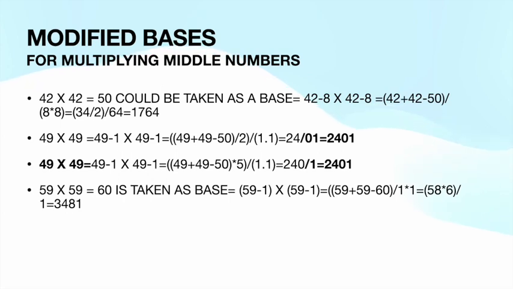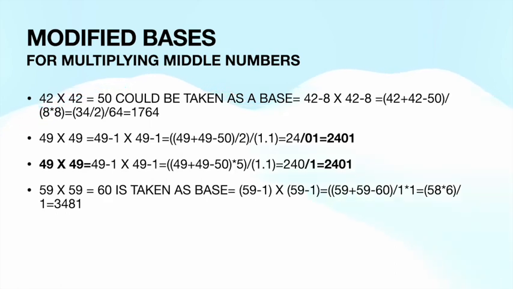So 42 plus 42 minus 50, slash 8 into 8. 84 minus 50 is 34, by 2. Why 2? Because in order to convert this value to decimal terms, we divide by 2. This is one technique.